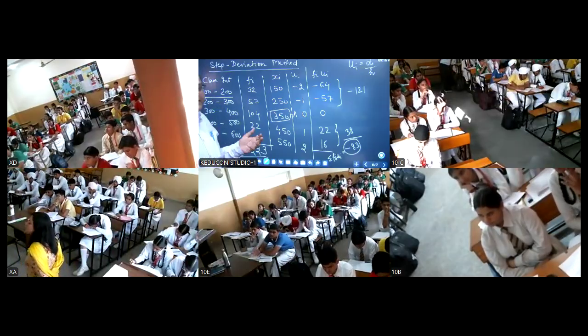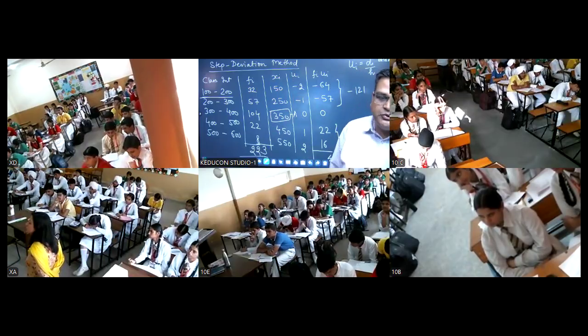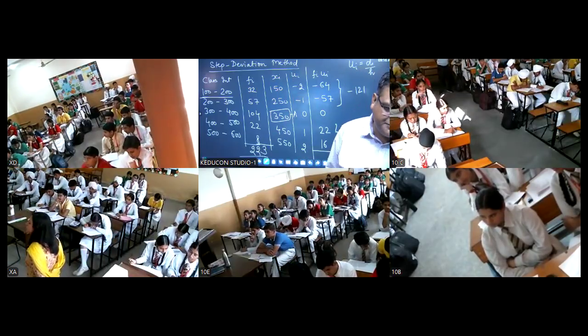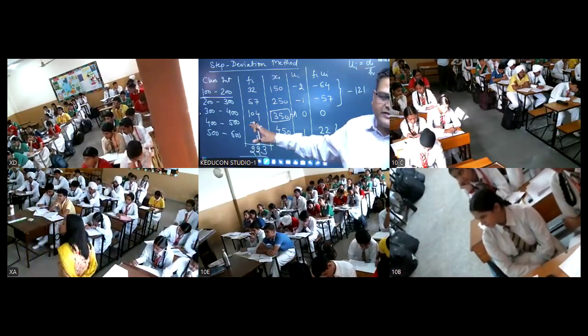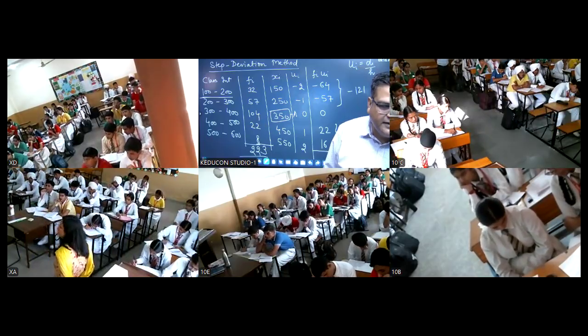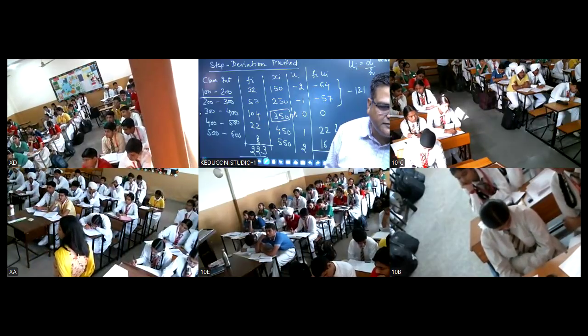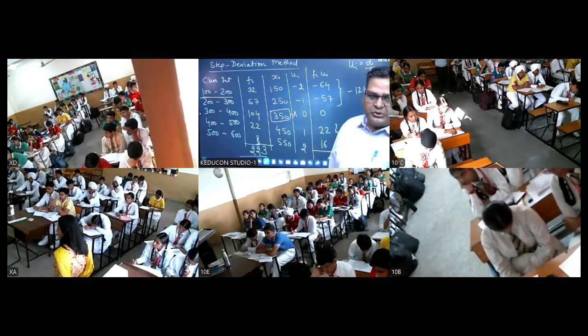अगर आपके intervals की width जो है वो different है, uniform नहीं है, then you cannot apply the step deviation method. Is this clear, students? Generally आप लोगों के level पे जो class interval होता है वो uniform ही होता है. Is it clear? Is this clear, students? Yes. Right?